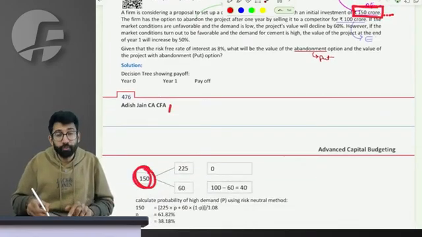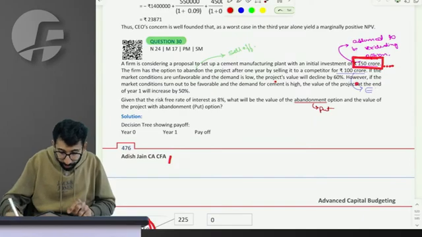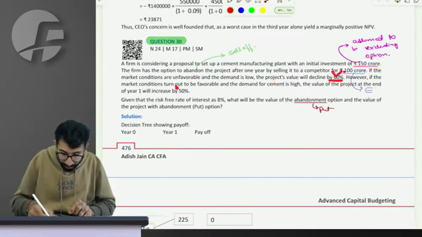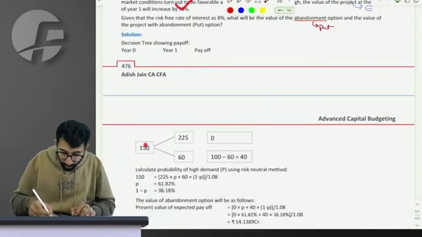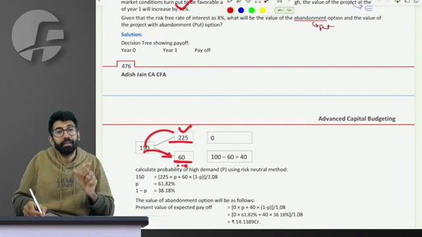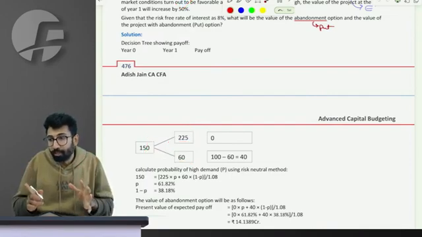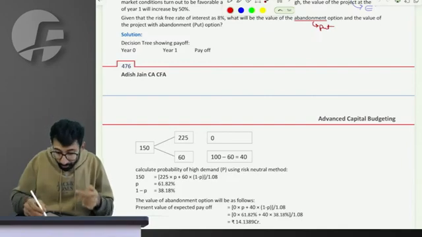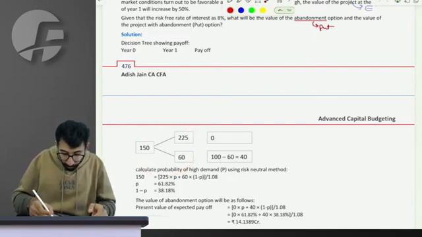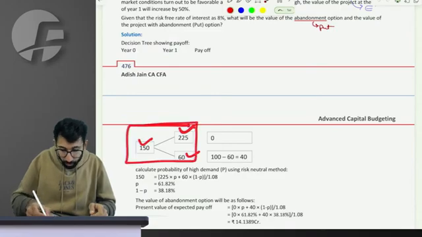After a year it can decline by 60 and increase by 50. So increase by 50% is 225, decline by 60% is 90 decline, which leads to 60 crore value. So in the spot market, the value of the underlying asset from 150 can change to 225 and 60. Are you able to relate it to the binomial?